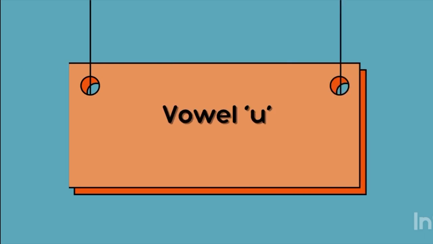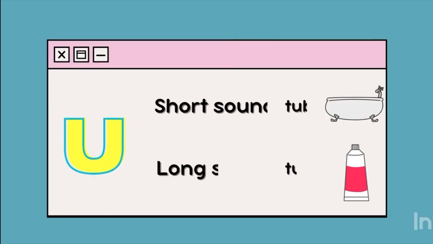And lastly, letter U. It makes a short sound U, as in the word tub, t, u, b, and a long sound U, like in the word tube, t, u, b, e.